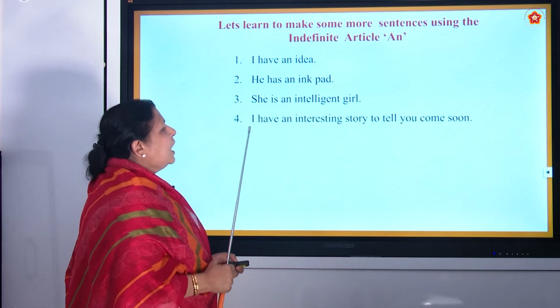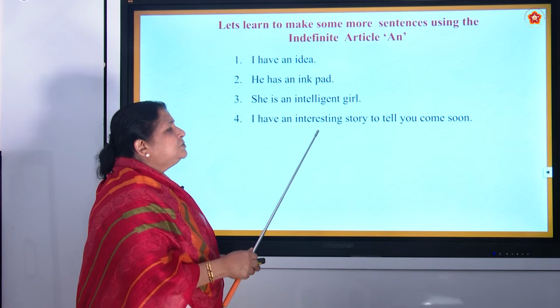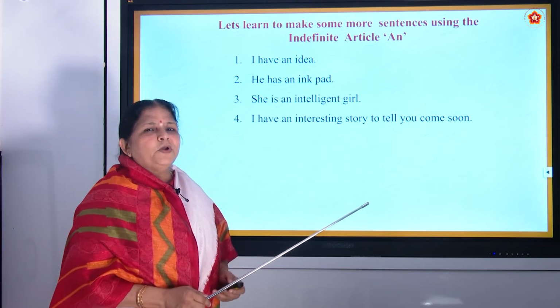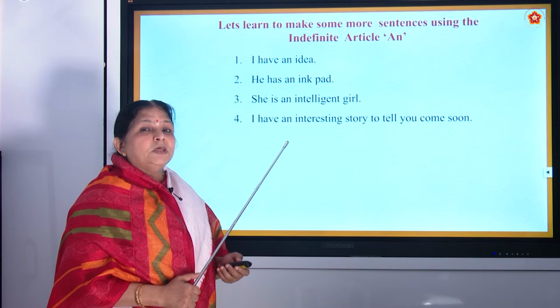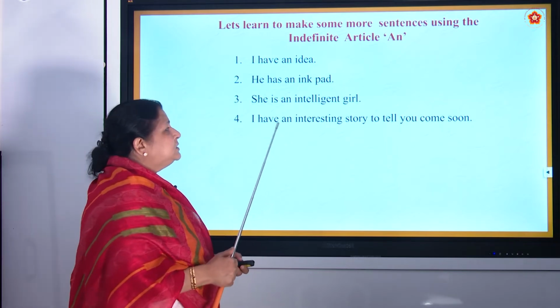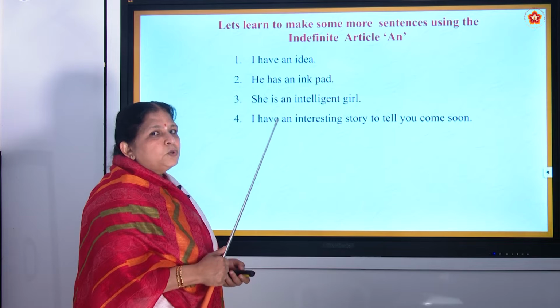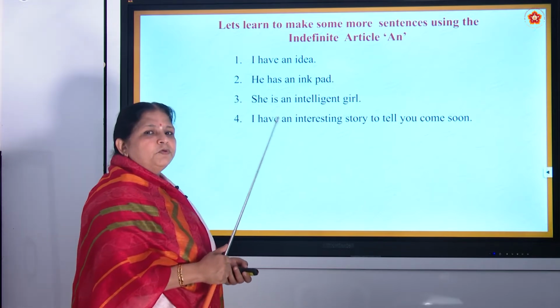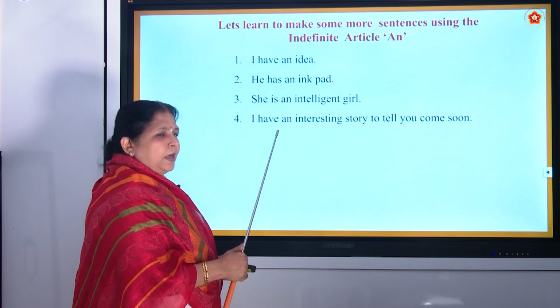Now, I have an interesting story to tell you. Come soon. You want to tell your friend, come soon, I want to tell you something very interesting. That interesting starts with I, and I is a vowel. So, before a vowel, you should put an, blindly.